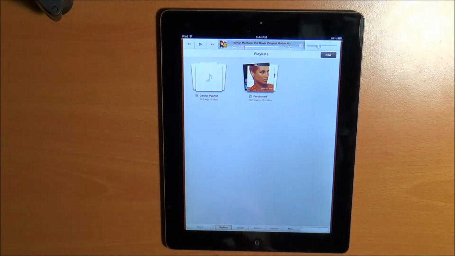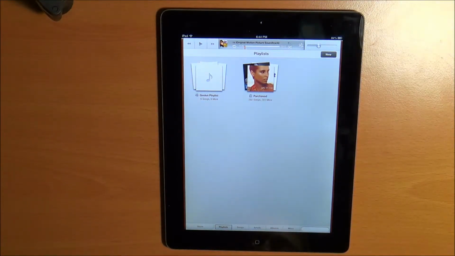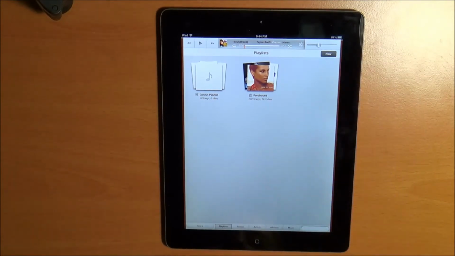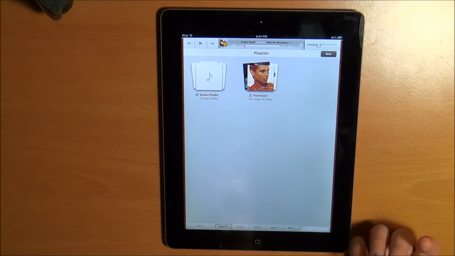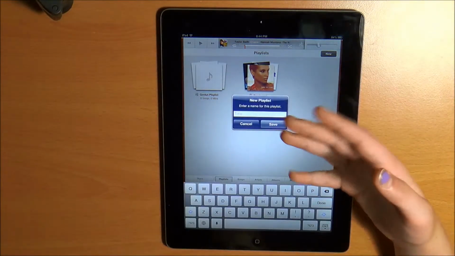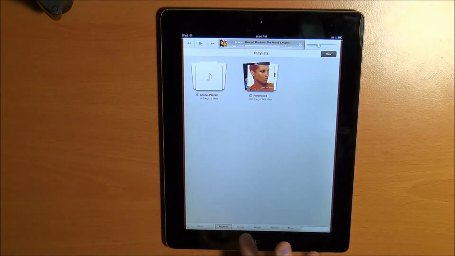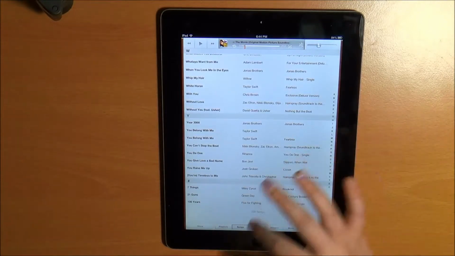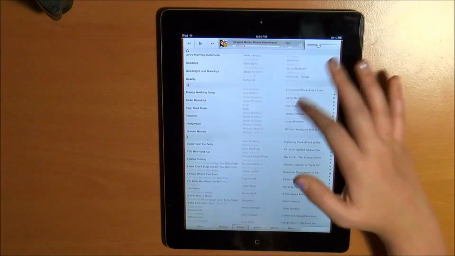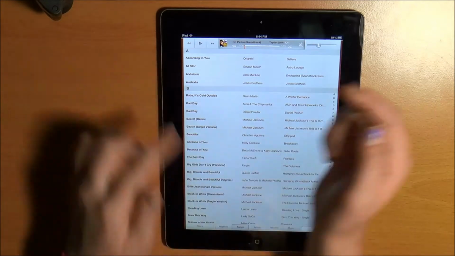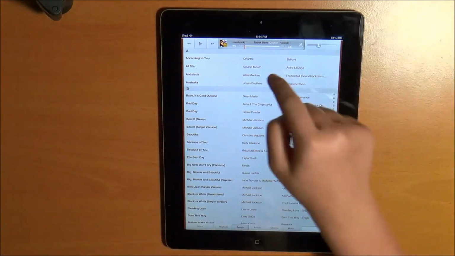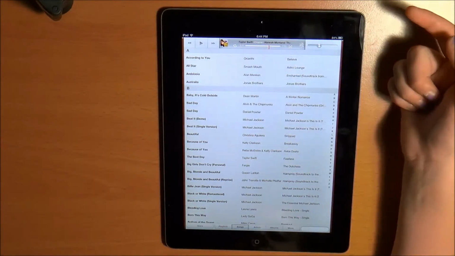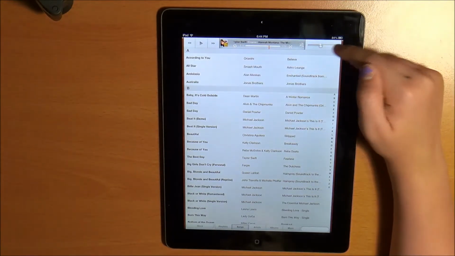You can go to your playlist, so you can make your own playlist if there's certain songs and you want to separate them, so you can just listen to one type of song. You can put them in a playlist. The way you add them, you just hit new, type your name, and then you can select all the songs that you want to go in it. Songs, this is all your songs, and you pretty much click them and they start to play, and up here you can pause them and play them, and you can skip through them, go to the middle of the song, and then you can turn up the volume.